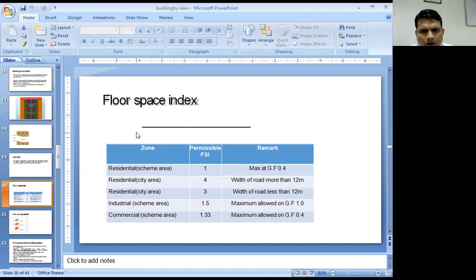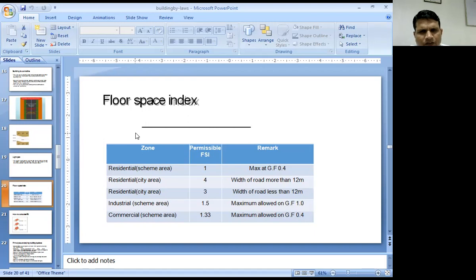FSI is 4 when the width of the road is more than 12 meter. When width is more, then the FSI is more. Here we can construct multi-story buildings. For a residential area where the width of road is less than 12 meter, the FSI is 3. It means 3 times the plot area we can construct at the different floors.